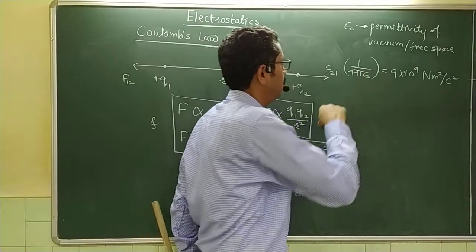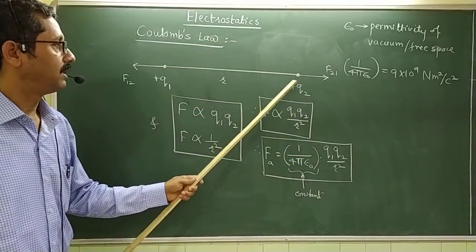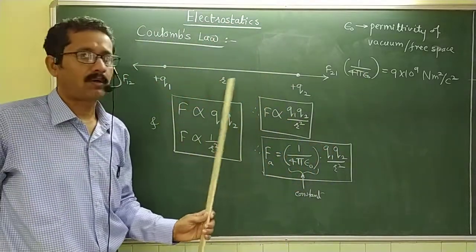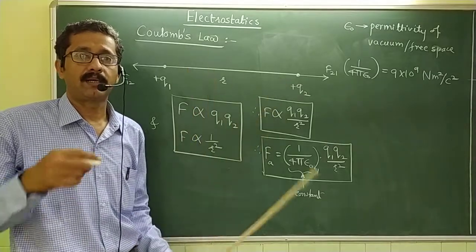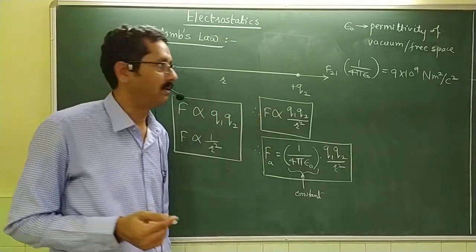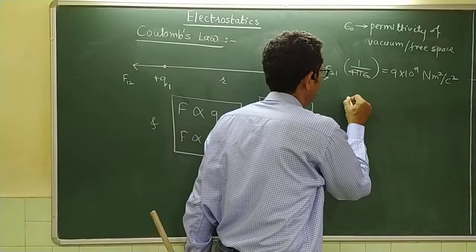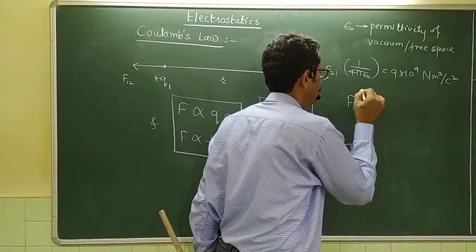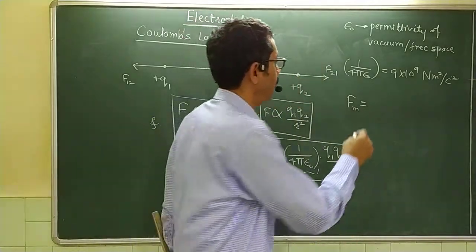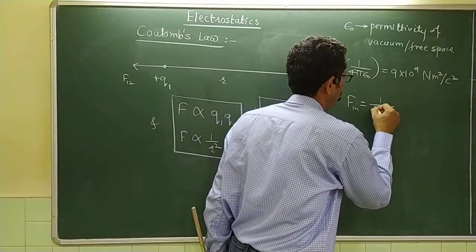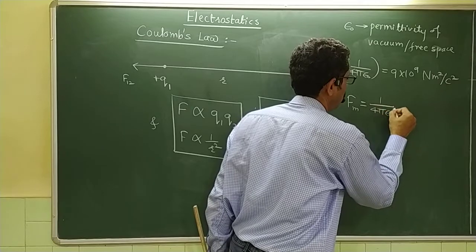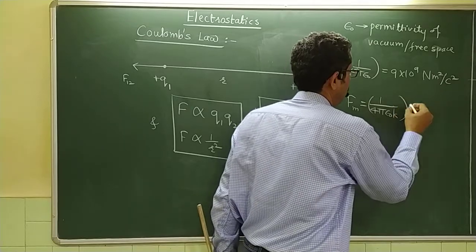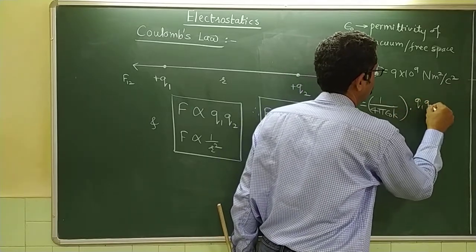Whereas if the two charges are not separated in air or vacuum but by some other non-conducting medium, then the equation for force in the medium would be F equals 1 upon 4 pi epsilon 0 k into Q1 Q2 divided by R squared.